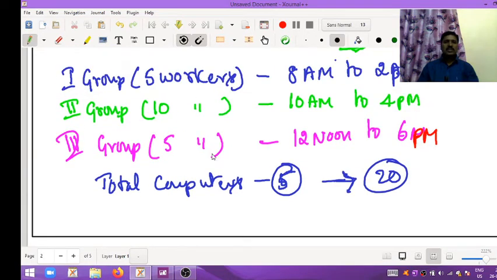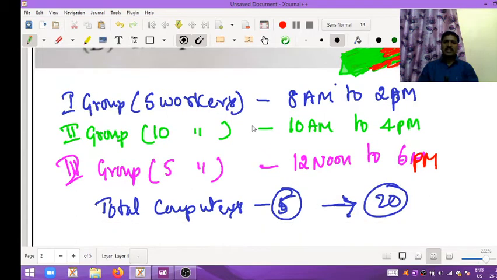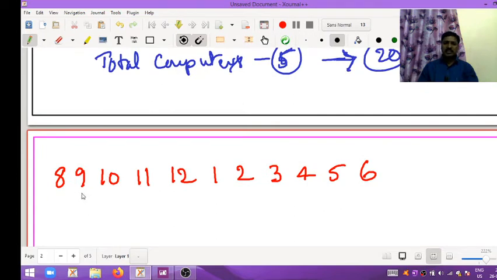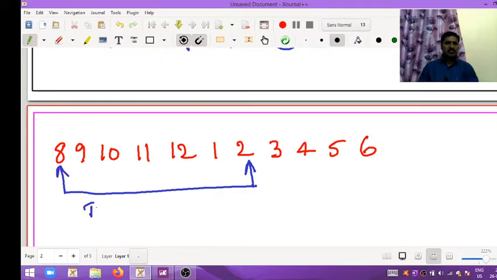Now using this group data you want to analyze. The first group works from 8 a.m. to 2 p.m., from here to here. This is the first group, which has 5 members.